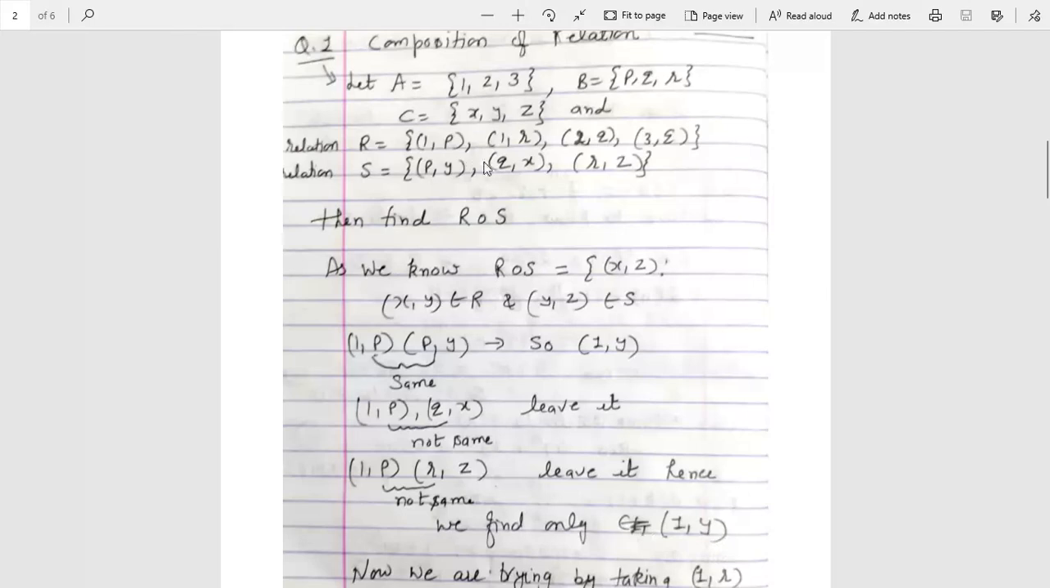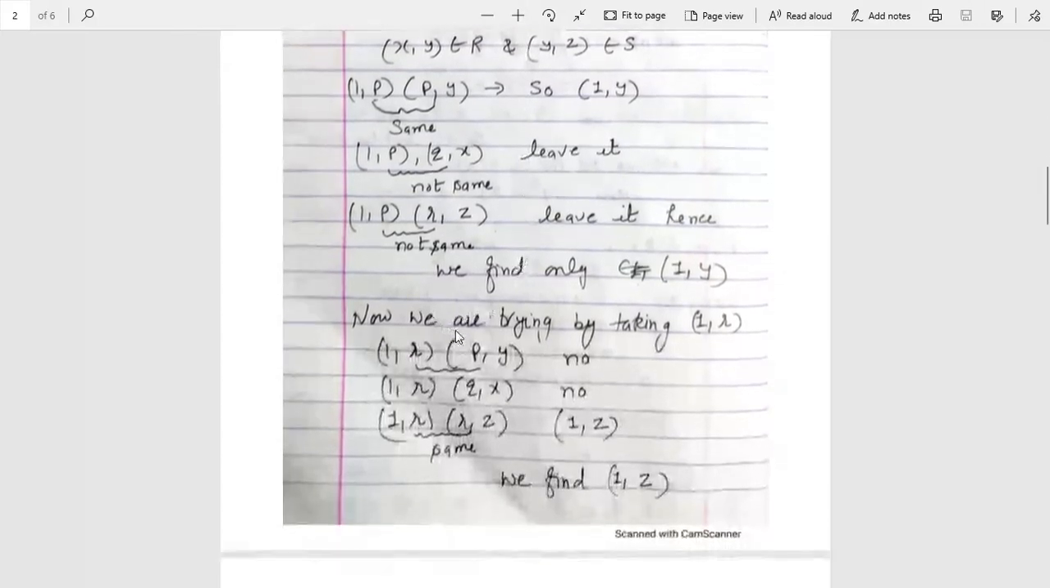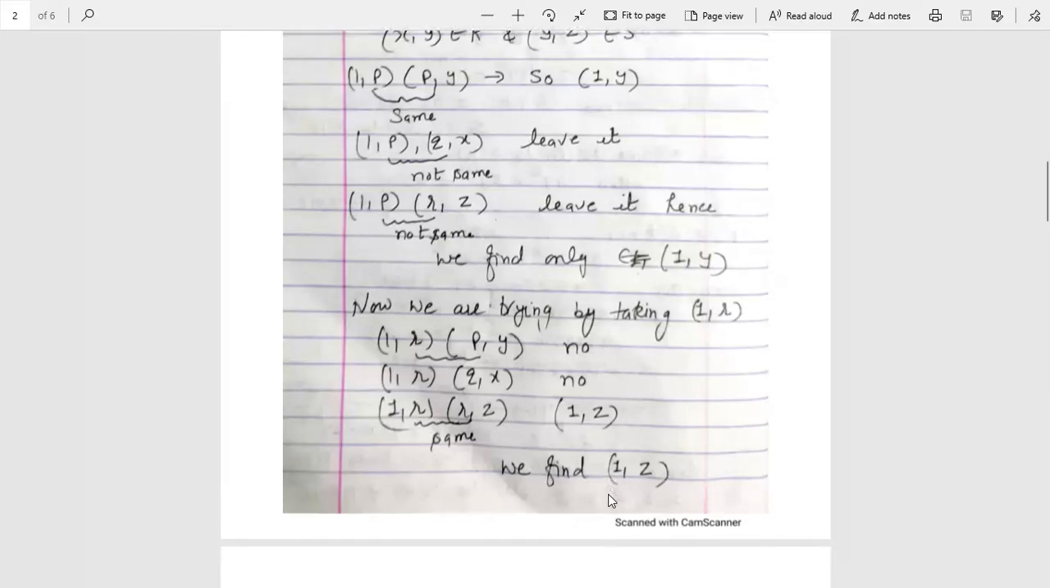Now we will try the second ordered pair, that is 1R, with these three elements again. I have solved it in this example also. Now we are taking 1R, same process: 1R and PY, this is not the same, no ordered pair. 1R and QX, no ordered pair. 1R and RZ. So students, only this ordered pair you can find: 1 and Z. So 1 and Z will be the ordered pair.